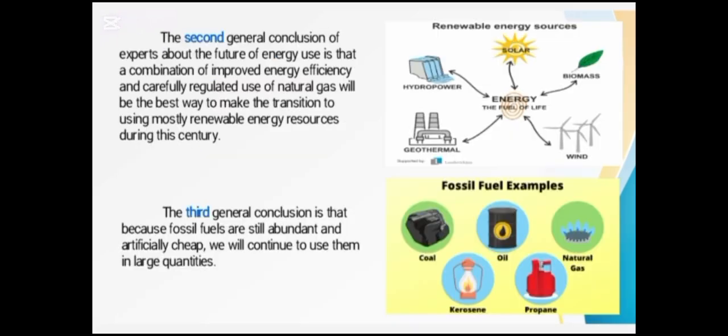The second general conclusion of experts about the futures of energy use is that a combination of improved energy efficiency and carefully regulated use of natural gas will be the best way to make the transition to using mostly renewable energy resources during this century. The third general conclusion is that because fossil fuels are still abundant and fairly cheap, we will continue to use them in large quantities.